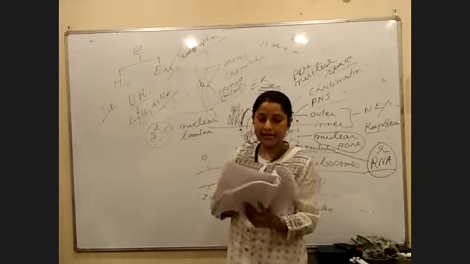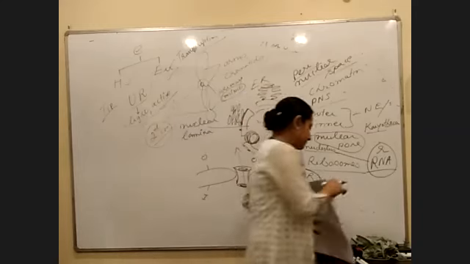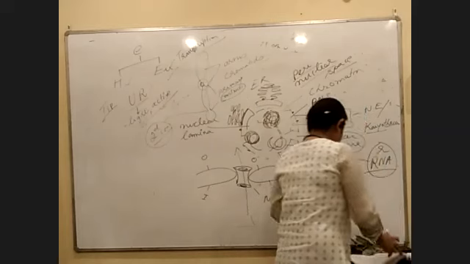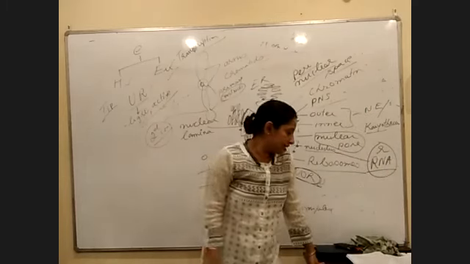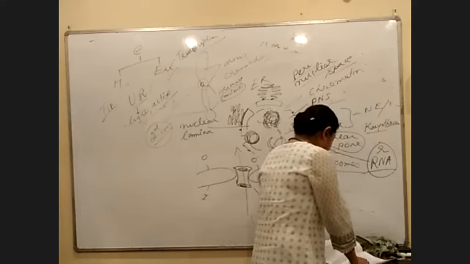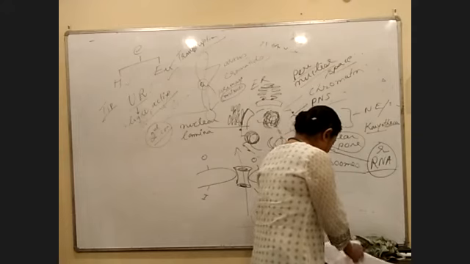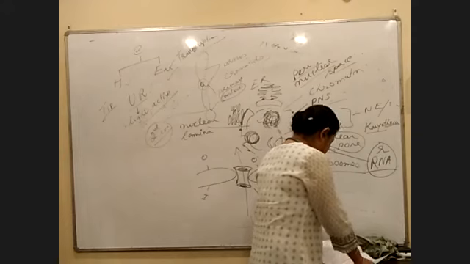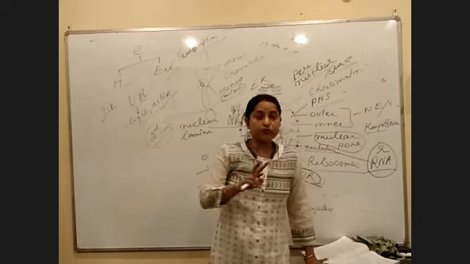I think we can wind up the class today. What do you say? It's already 10. So what we have completed is the nucleus, right? We are left with just one part, that is chromosome and cell inclusion. Now the option is yours.